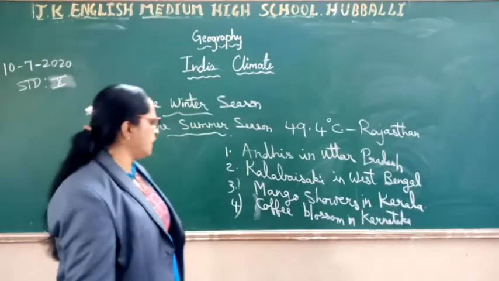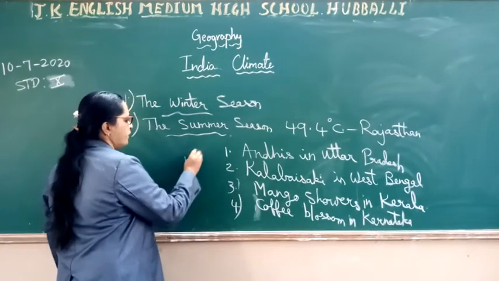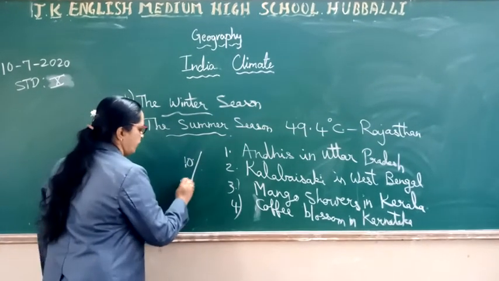During this season, India receives only 10% of rainfall. Keep it in mind, children.